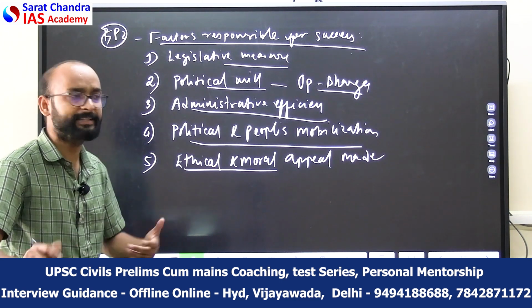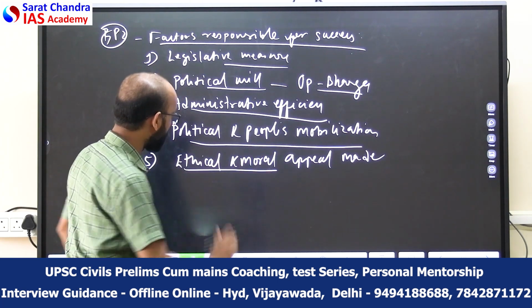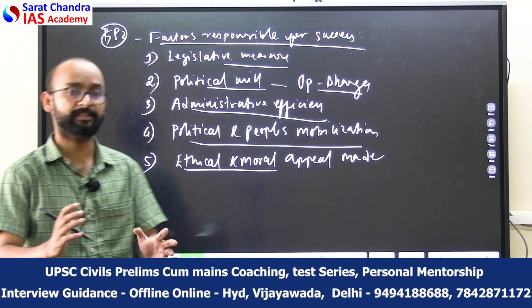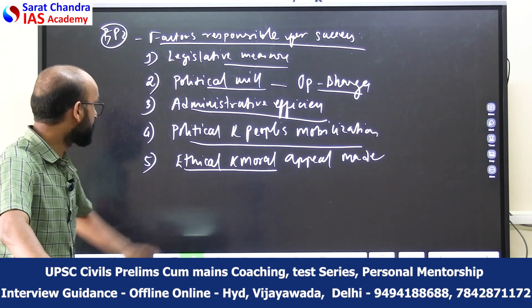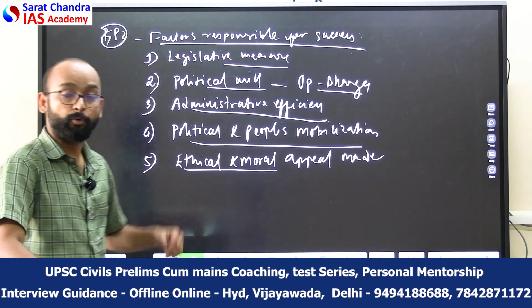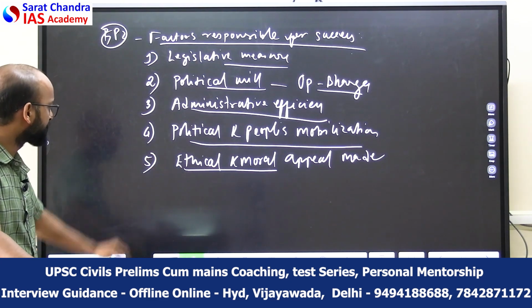That also facilitated the success of land reforms. This was started in Andhra Pradesh, and that region was impacted by this kind of movement, the Bhoodan movement of Vinoba Bhave. So that point can also be written here.